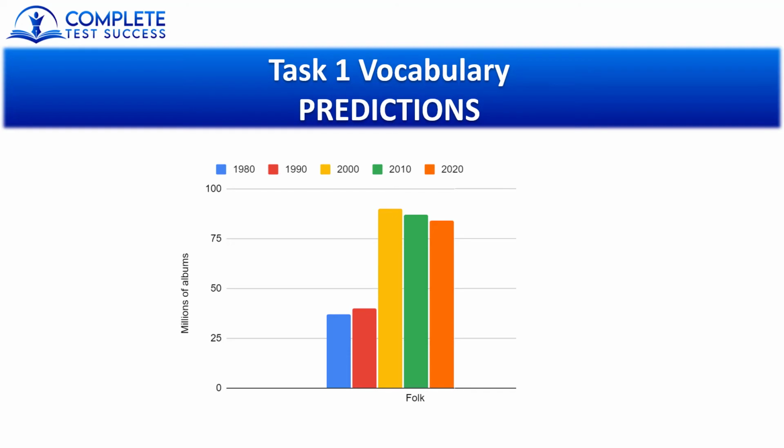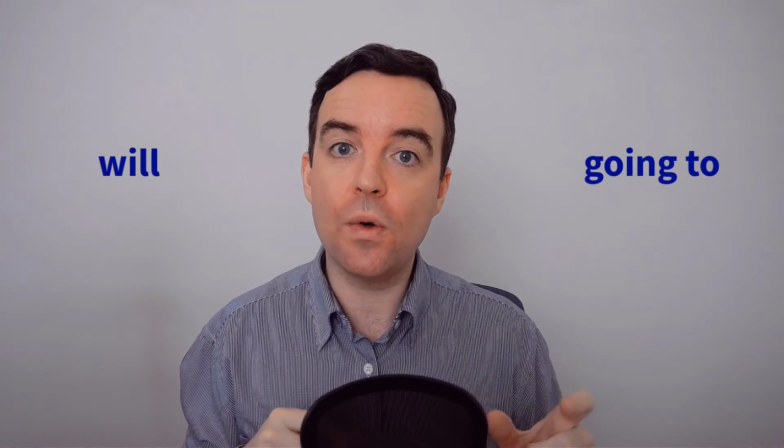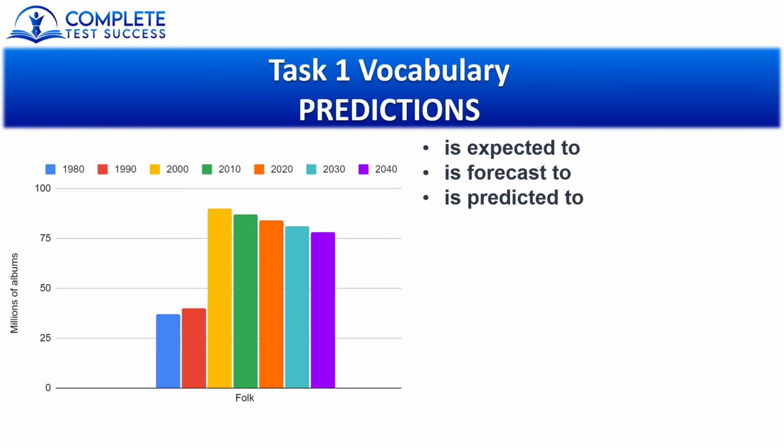The words we're going to look at now are when you need to describe the future. All of the categories we have looked at so far have been based on the past, but what happens when the chart includes predictions for the future like this? The fact is, most IELTS candidates make the exact same mistake here, and they'll use the grammar tenses will or going to when they talk about future predictions. But will or going to are not appropriate for these types of predictions. Instead, you must use terms like these: is expected to, is forecast to, is predicted to, is projected to, or is shown to.